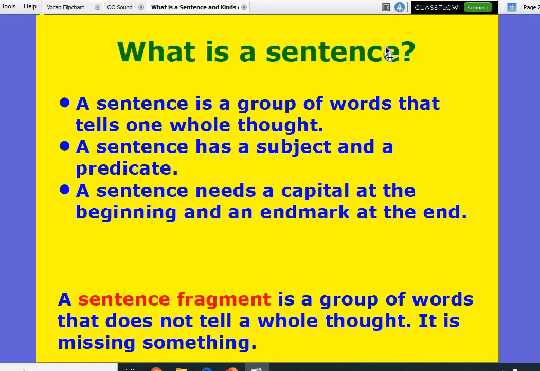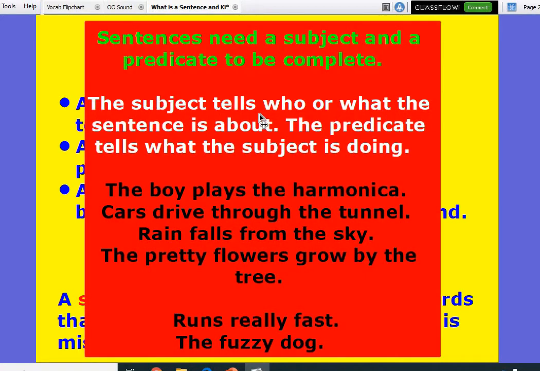Let's talk about when I say a sentence has a subject and a predicate. That's kind of what we're focusing on today. So, sentences need a subject and a predicate to be complete. A subject is what tells who or what the sentence is about. And then the predicate tells what the subject is doing. We talked about that back near the beginning of the year. So let's look at these sentences right here. Let's see if we can find the subjects and the predicates of those sentences.